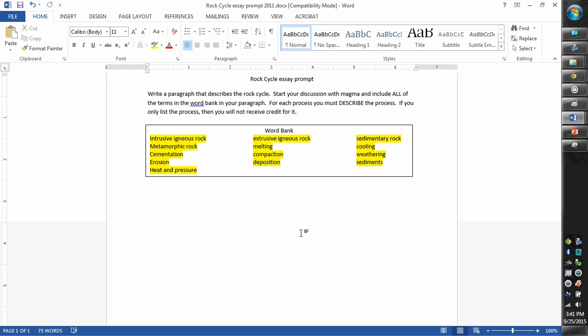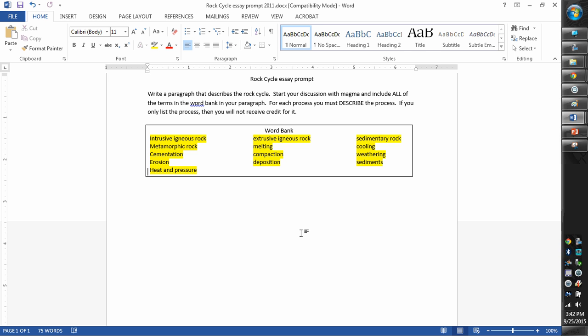Here's a not good example. Magma cools, makes igneous rock. Igneous rock goes through the process of weathering, erosion, deposition, compaction, cementation, becomes sedimentary rock, goes through heat and pressure, makes metamorphic rock, melts into magma. That is a list putting the terms in the right order, which is good that you would know the right order, but it doesn't describe the processes, which is what I want you to make sure that you know.